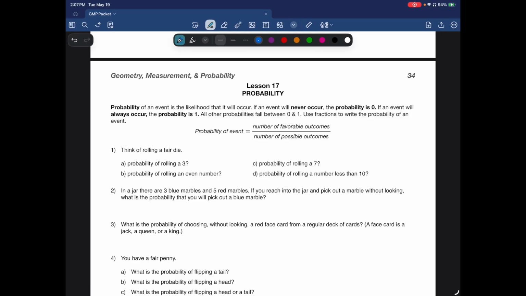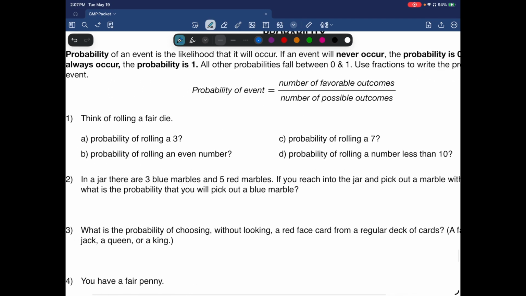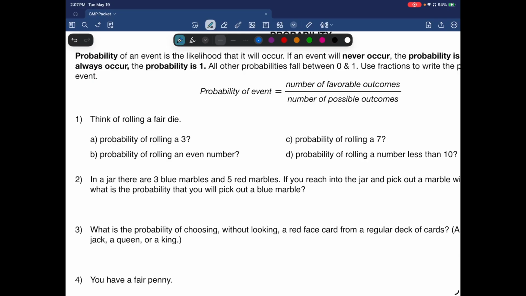All of the numbers falling between those, 0 and 1, use fractions to write the probability of an event. So the probability of an event is the number of favorable outcomes, the things you want, over the number of possible outcomes. So think of rolling a fair die. A die is a single dice. If you have 2 dice, a 6-sided dice, then like when you're playing Monopoly or a board game, if you have 2, it's dice. If you have 1, it's die.